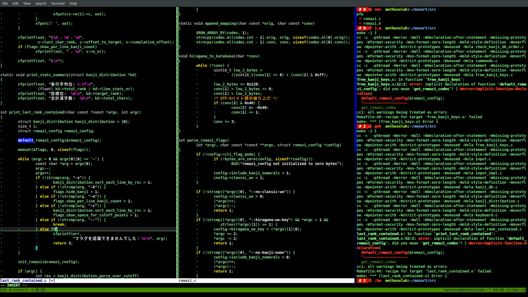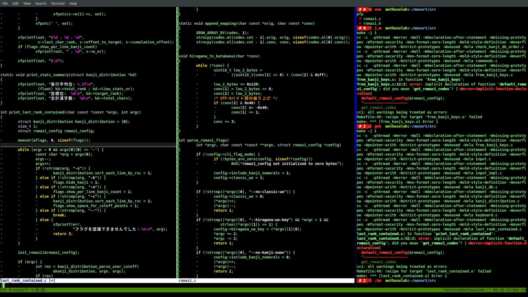else if not parse Romaji flags, arg c. So this is kind of screwed up. This is not correct, is it? So the way we need to do this is we need to change this after we've recognized the flag. We need to set argc and argv after we've recognized the flag. This is a problem I ran into last time. And okay, so